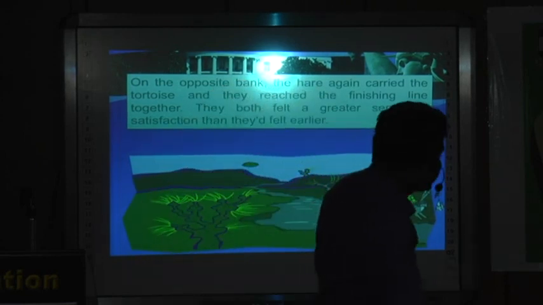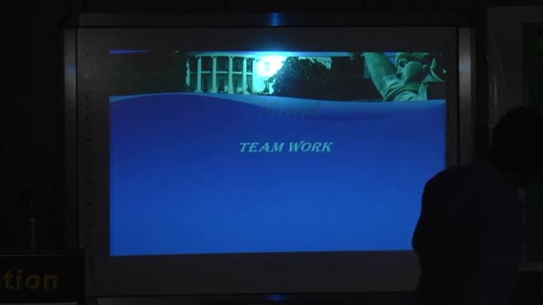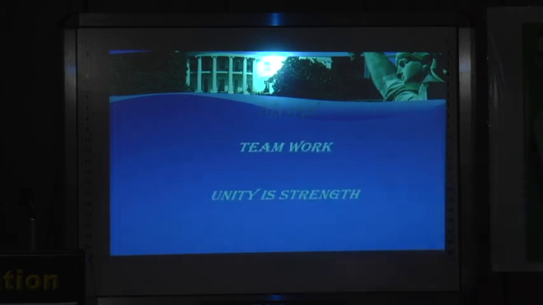Now what's the moral behind the story? Teamwork, unity, strength. One of them learns BigBlueButton, another learns Star LaTeX, another learns WordPress, another learns Moodle. You will combine as a team, your collaborative work, which will provide knowledge of ICT tools and provide effective sharing. Then I will conclude in Tamil.